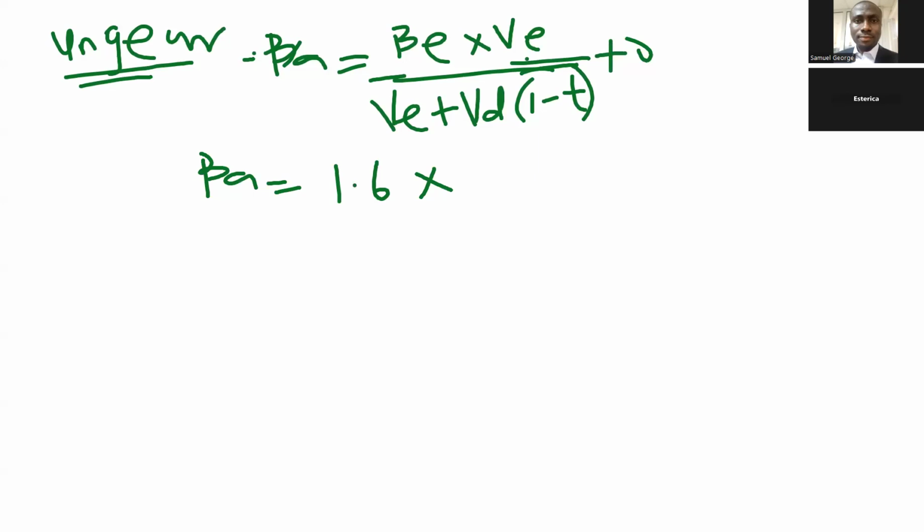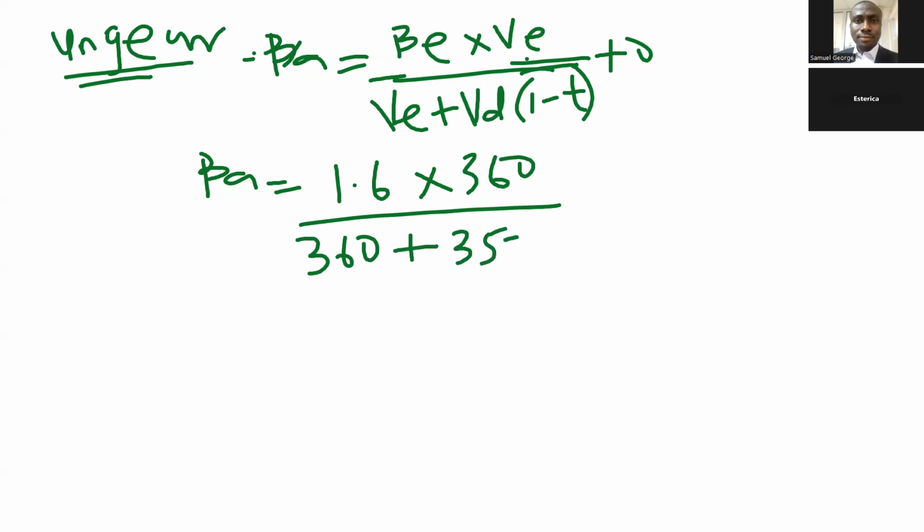So 360 divided by 360 plus 357, times 1 minus 0.2, which is the tax rate. Now, what is going to be our beta asset?